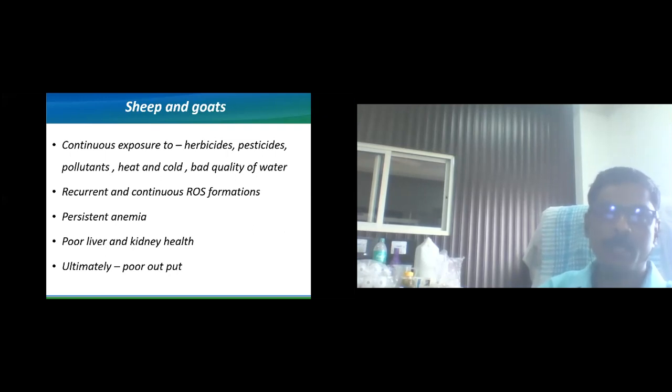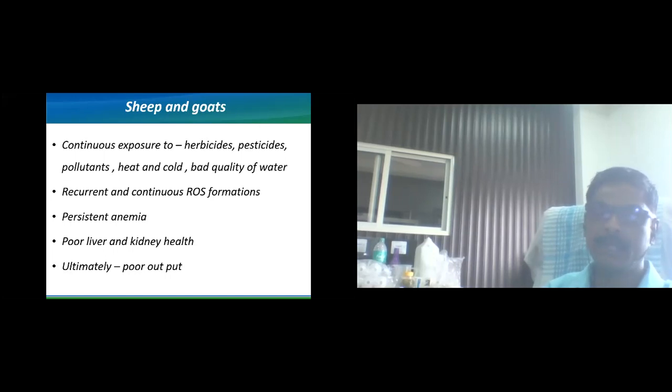Then a number of pollutants are there. Sheep and goats are continuously exposed to heat and cold stress, and they get water daily from different areas, today here, tomorrow at another place. So the water quality does not remain constant.